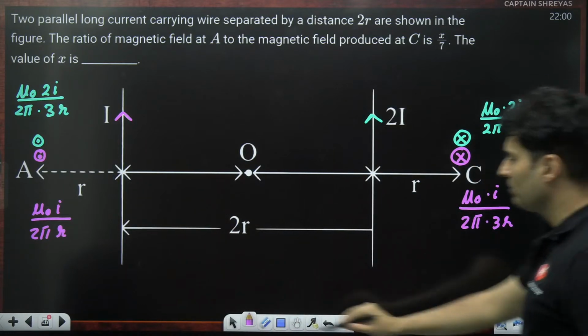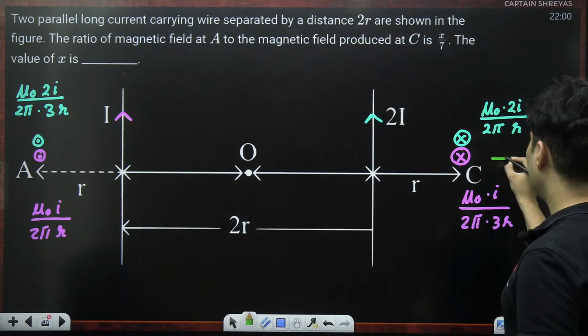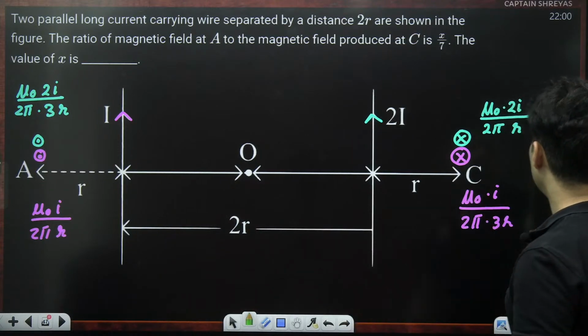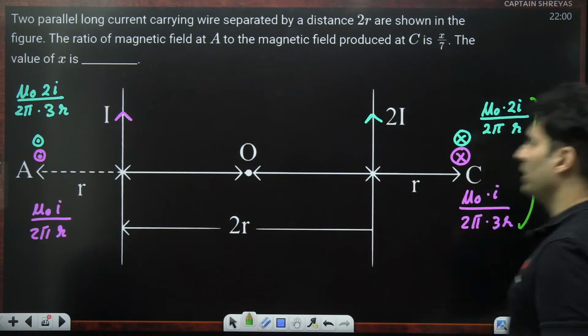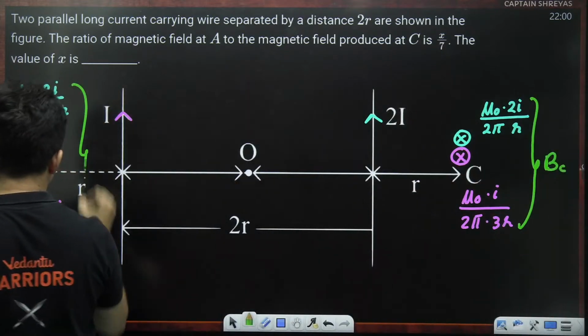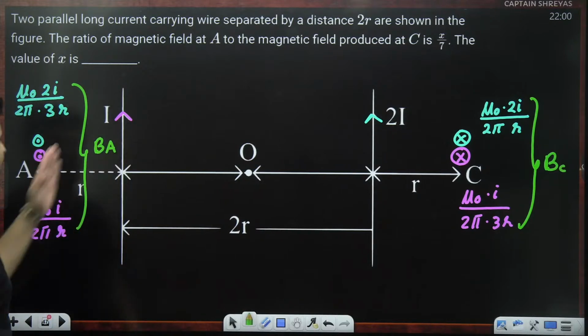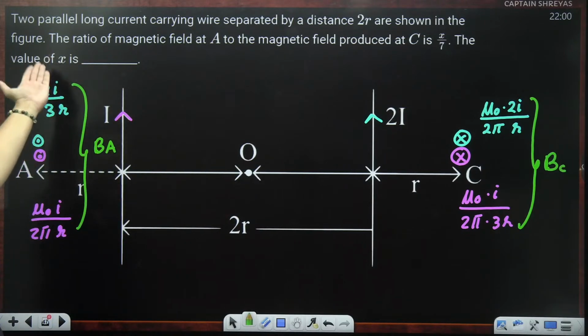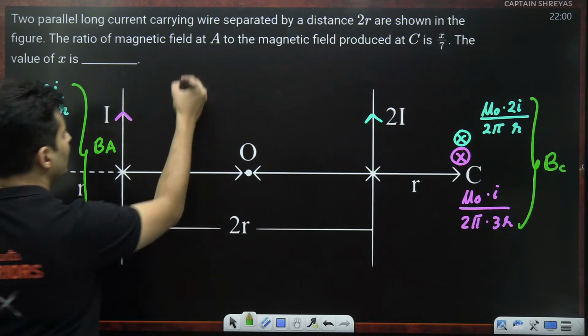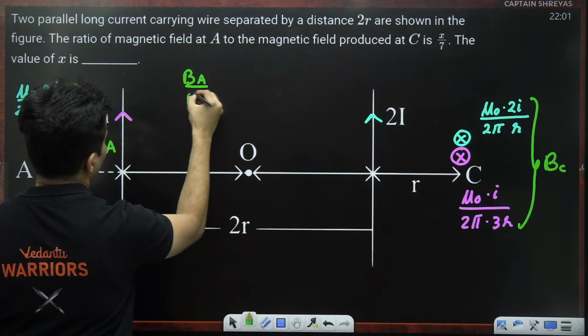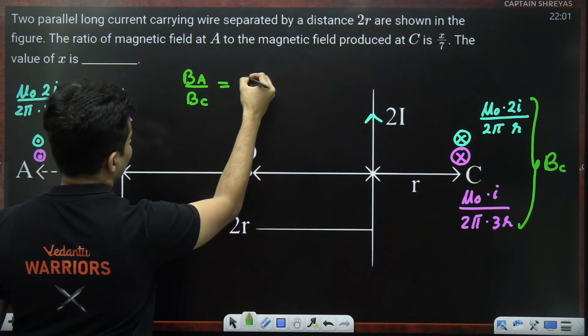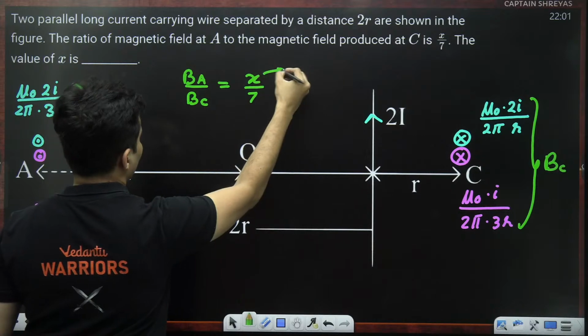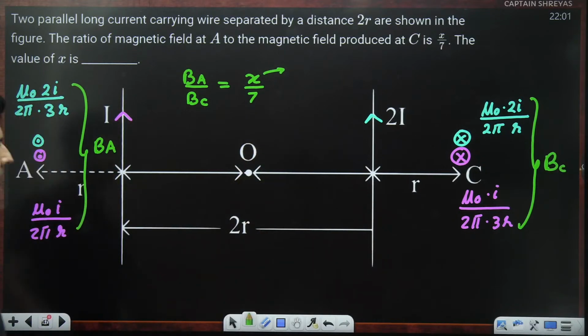So just add them together, that's it. You will basically get the magnetic field at point C. Add these two together, you will get the magnetic field at point A. Divide both of them, and you will get the ratio. The ratio is asked, that's it. Is this very, very clear? They have just asked what is the ratio of the magnetic field at A to the magnetic field at C. That ratio is basically x by 7. You can find how much this x is now. It's not that difficult. Is the concept clear?